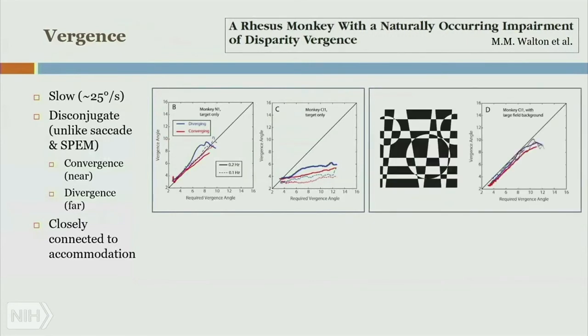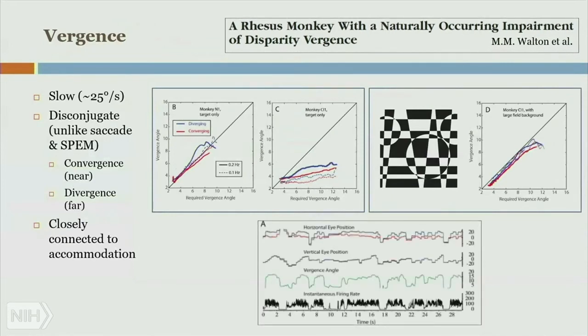But here's the cool part. When he gives the same affected monkey a background that helps a little bit with the 3D, with this checkerboard pattern, this affected monkey is actually able to perform more or less like the wild type. Now, the beauty of this system, obviously, now that you have a non-human primate, is that you can do a lot of electrophysiological studies.